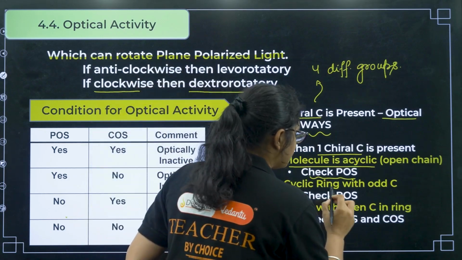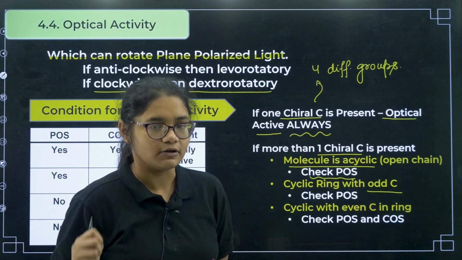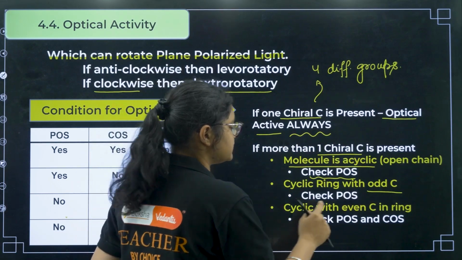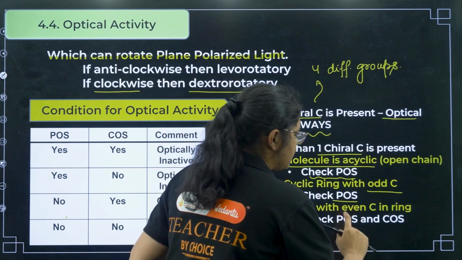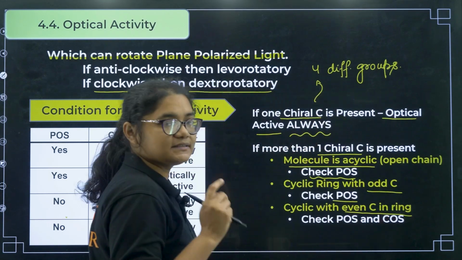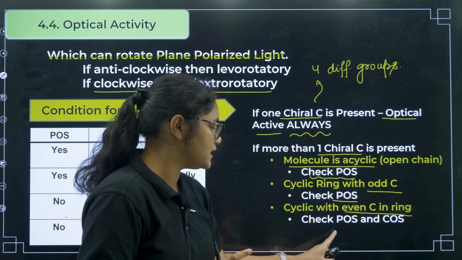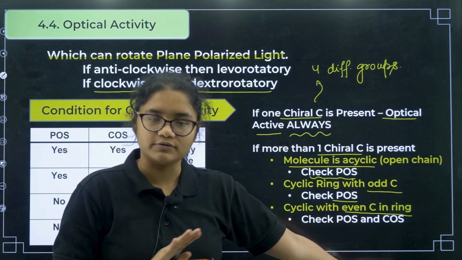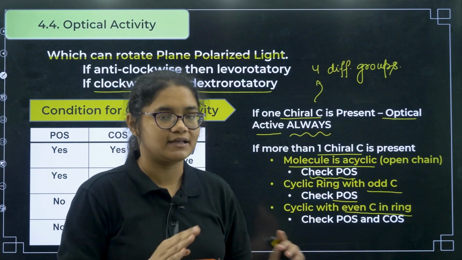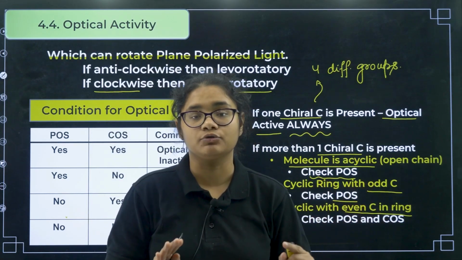Next, if it is a cyclic ring with odd number of carbons, then also you need to check only plane of symmetry. Next, if it is a cyclic ring with even number of carbons, means either 4 carbon or 6 carbon, in that case you need to check both center of symmetry and plane of symmetry. If center of symmetry is there, then it is optically inactive. If plane of symmetry is there, then also optically inactive. Both plane of symmetry and center of symmetry should be absent.